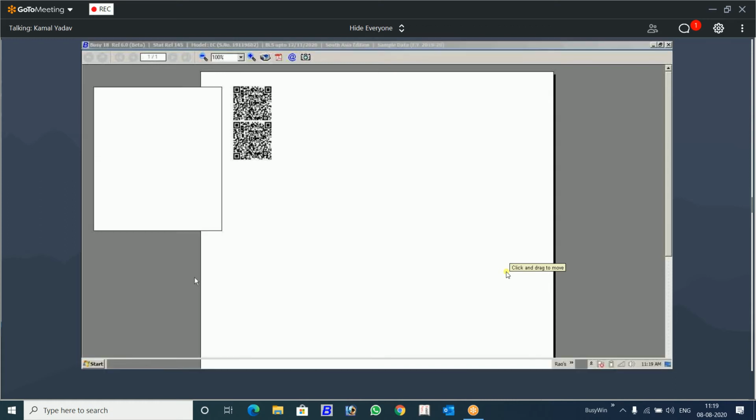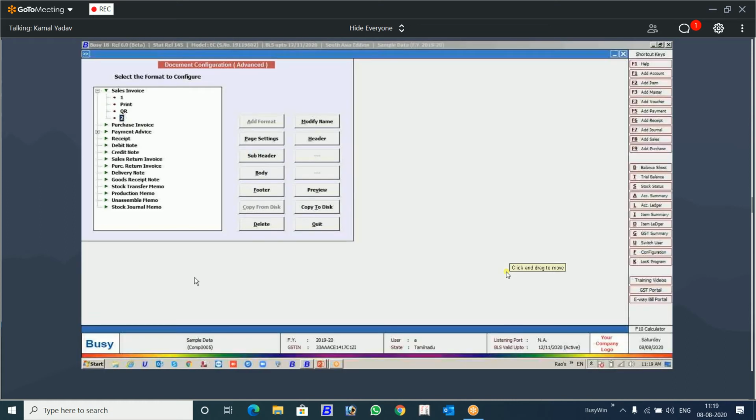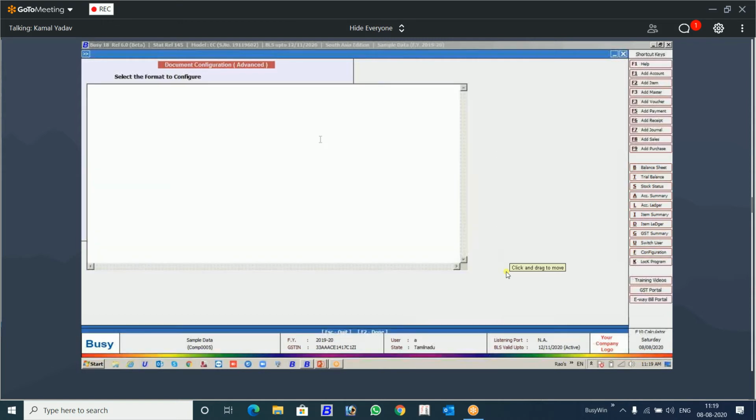Now we will move further to how to use this QR code field in the actual invoice. Now I have an invoice here and print. Now we are going to use this. Let's make it a bit complex, a bit more practical. This is the QR code format that I have designed. Let's see the information in this.